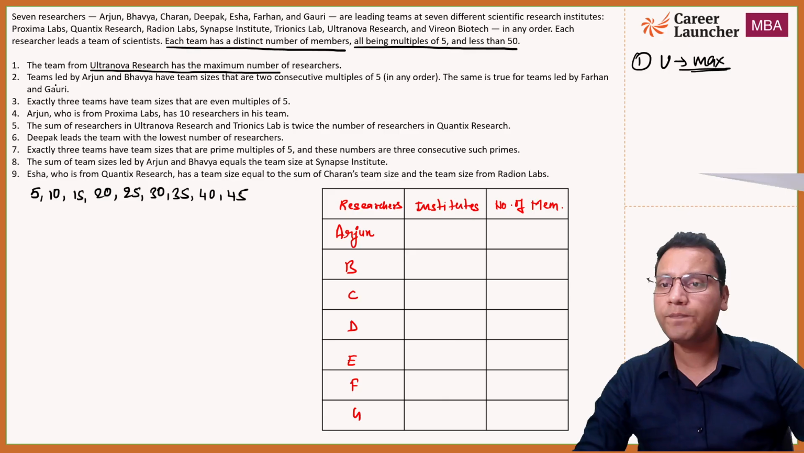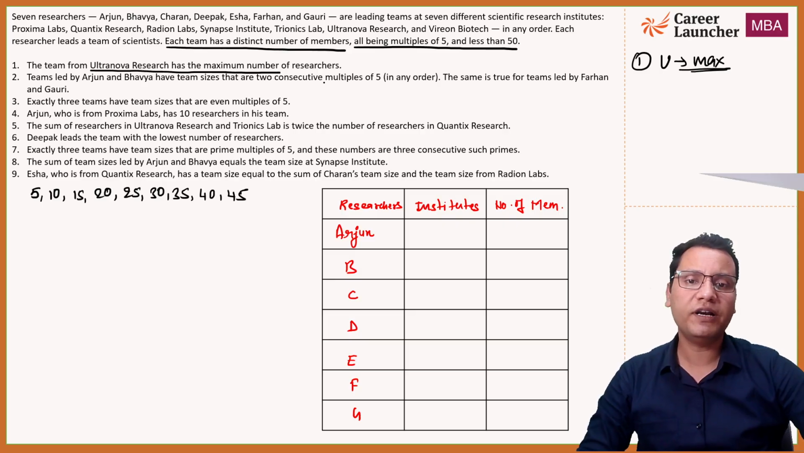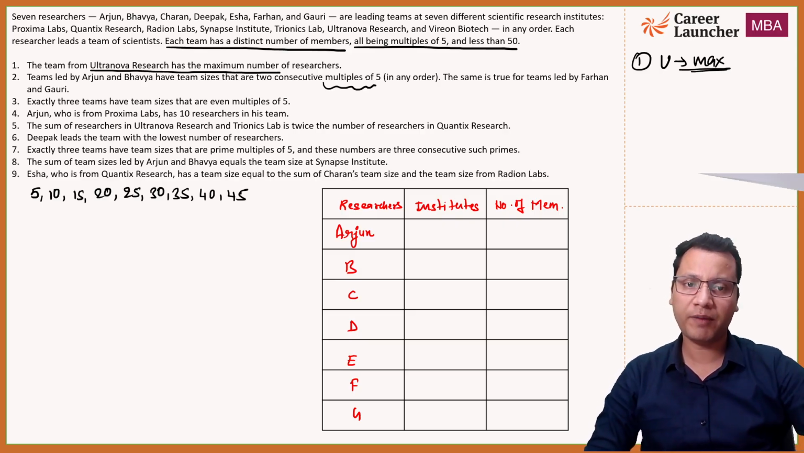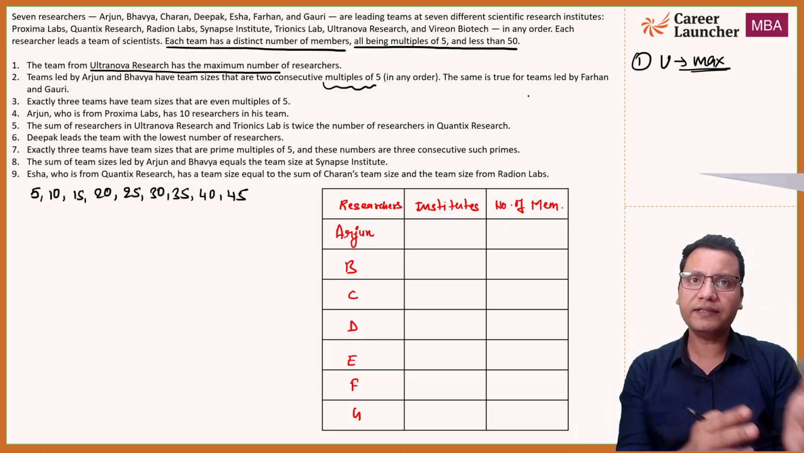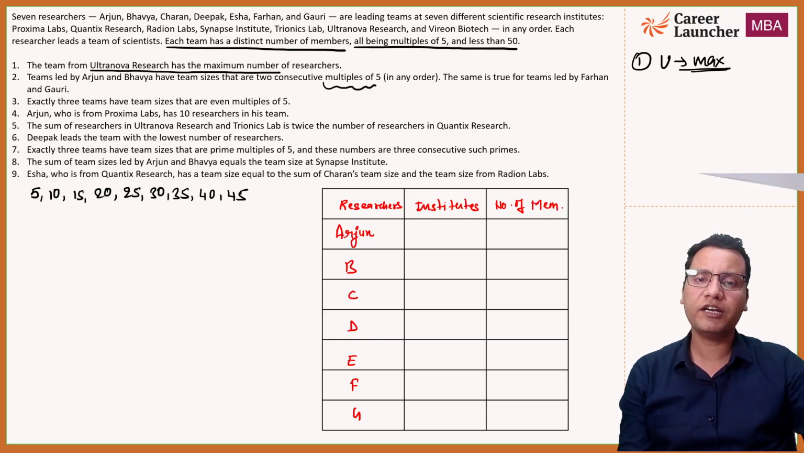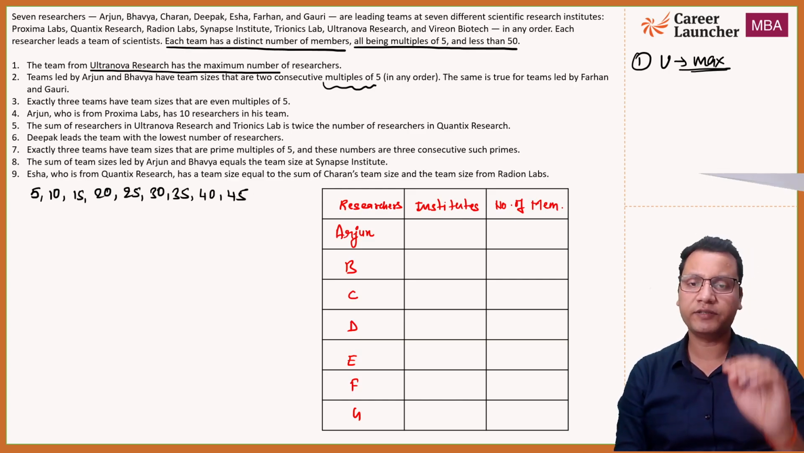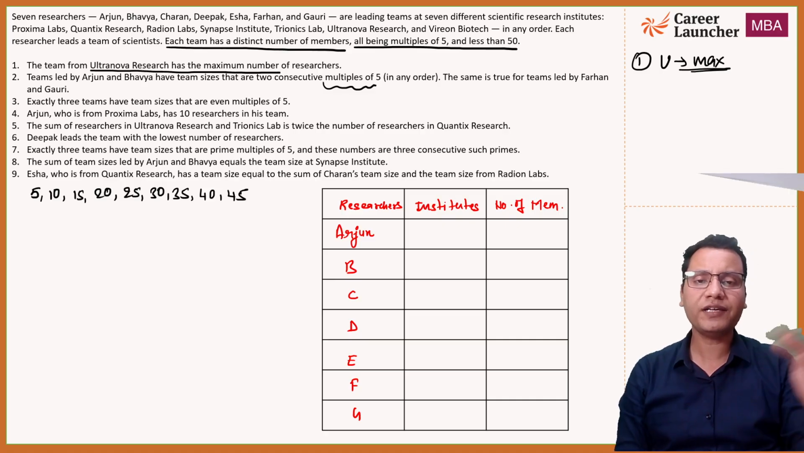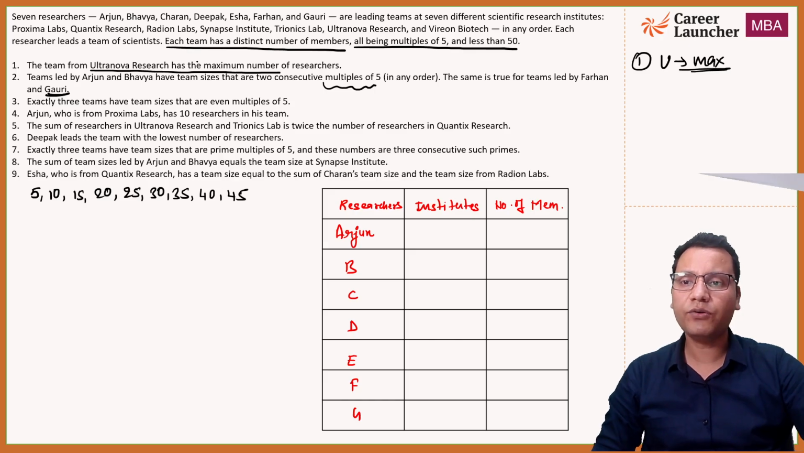Okay, we cannot use it right now. The teams led by Arjun and Bhavya have team sizes that are 2 consecutive multiples of 5. I have just explained this: consecutive multiples means consecutive multiples of 5. Consecutive numbers are what? 1, 2, 3, 4, 5 are consecutive numbers. So consecutive multiples of 5 can be 5 into 1, 5 into 2; 5 into 5, 5 into 6; 5 into 6, 5 into 7; 5 into 12, 5 into 13 are consecutive multiples, right? The same is true for the teams led by Farhan and Gauri. Okay, but right now we cannot use these.